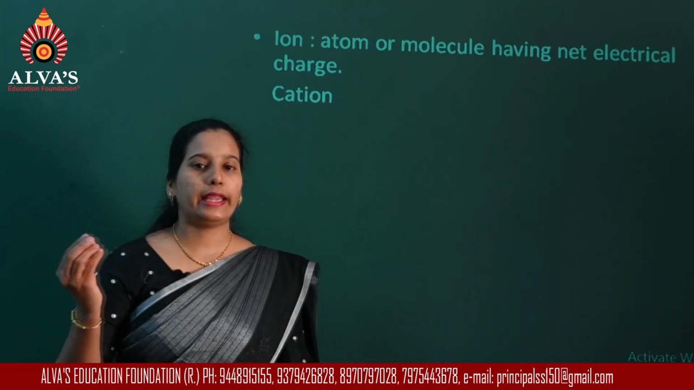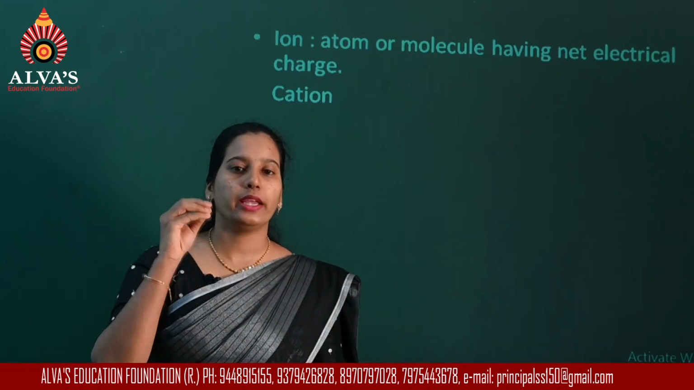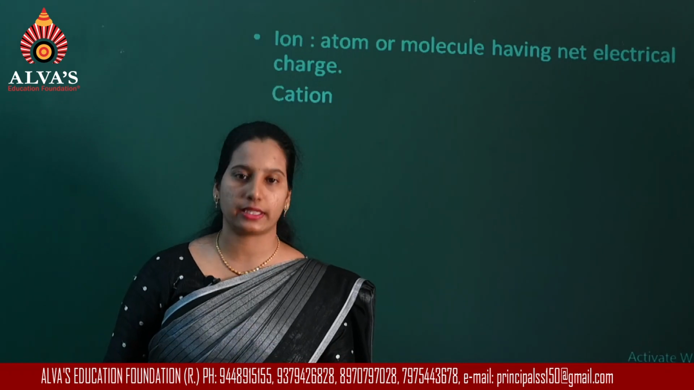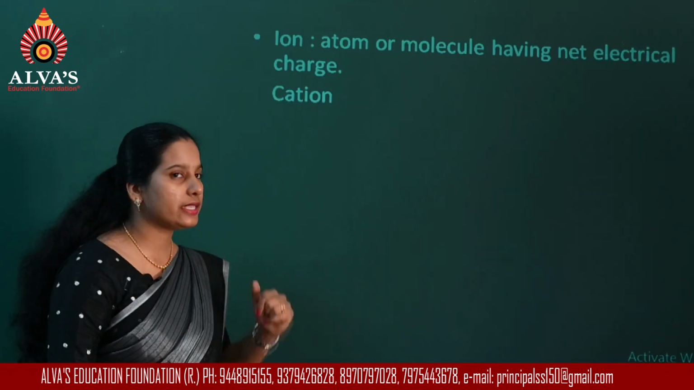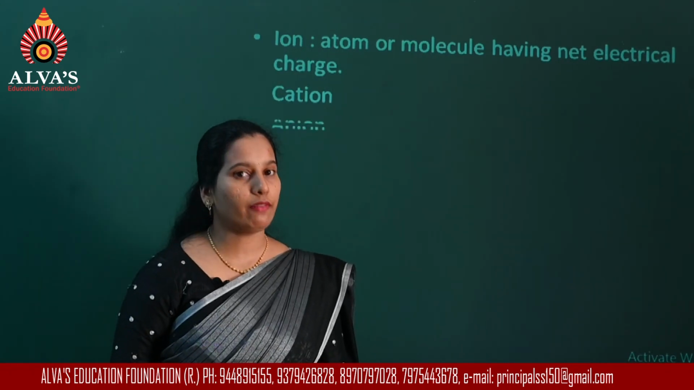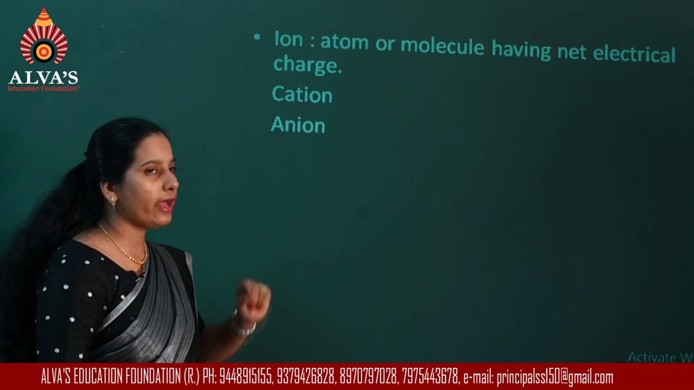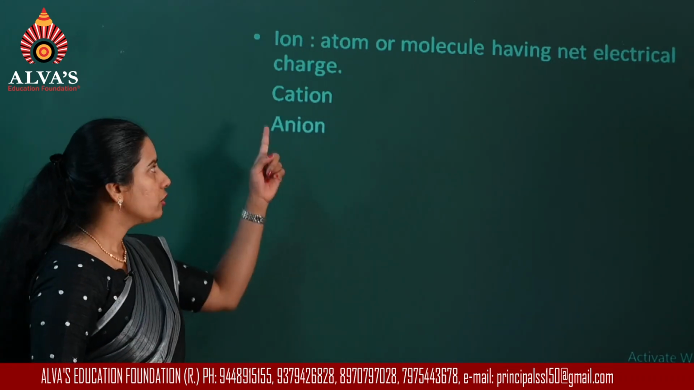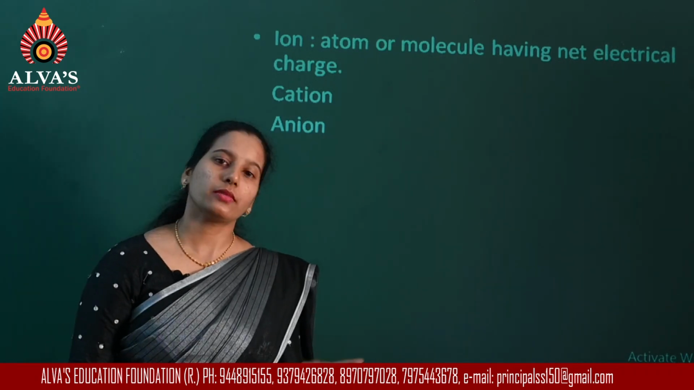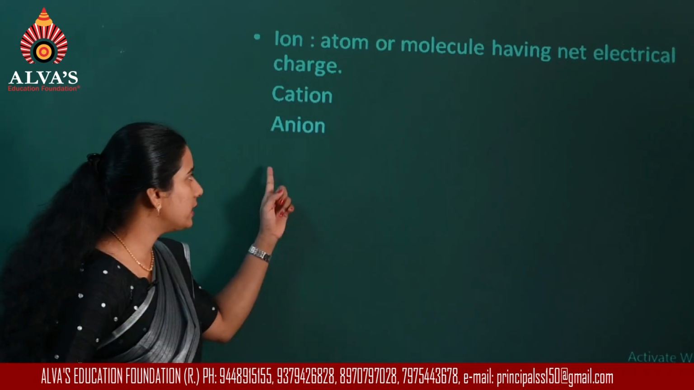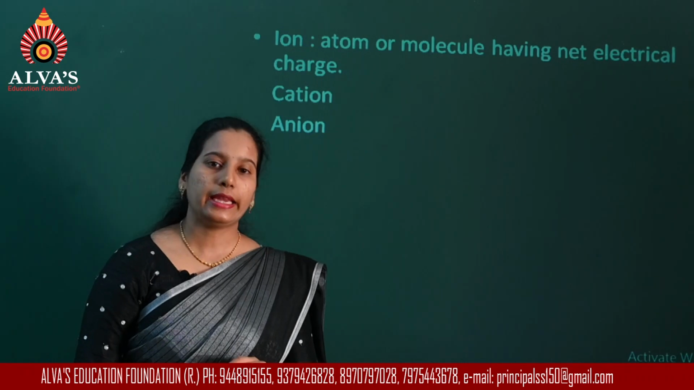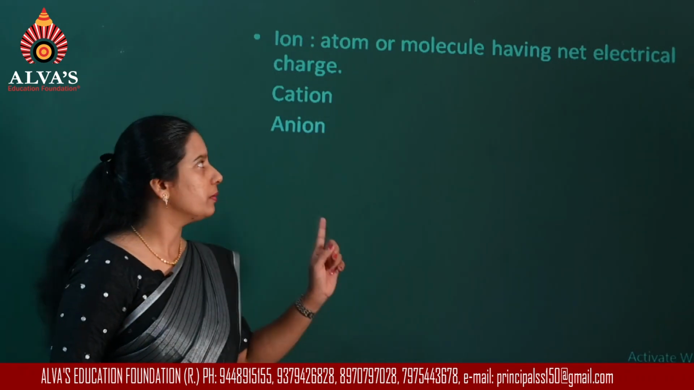Similarly, when electrons are added to the outermost shell of an atom, it results in the formation of a negatively charged ion, which is called an anion. So a cation is formed by loss of electrons, whereas an anion is formed by gain of electrons.